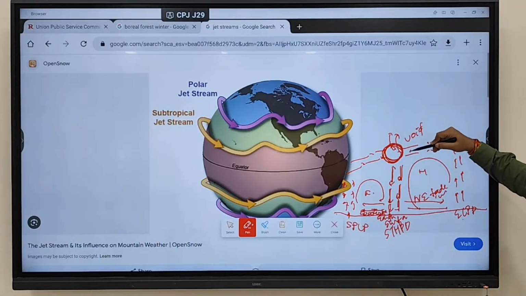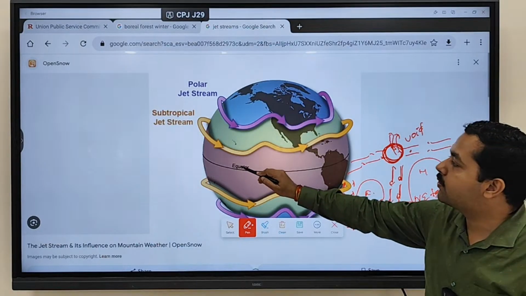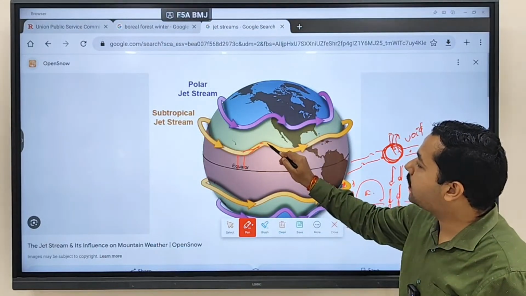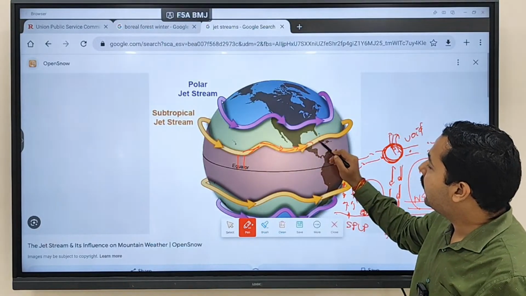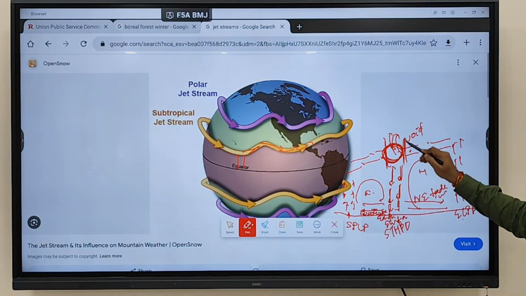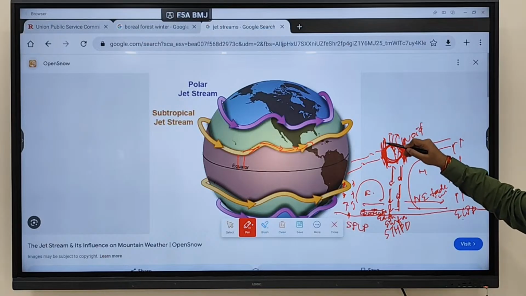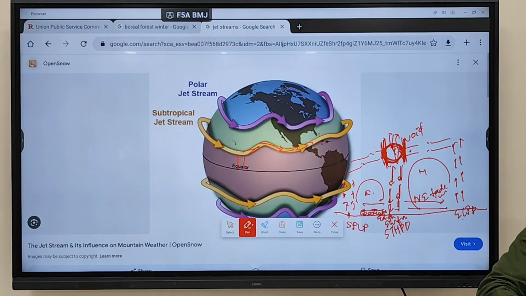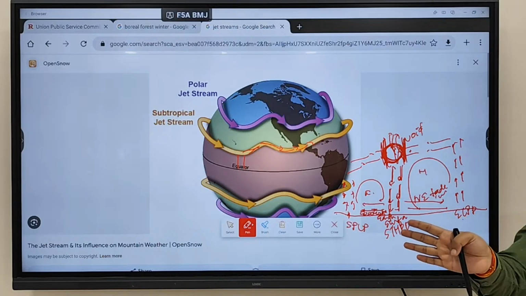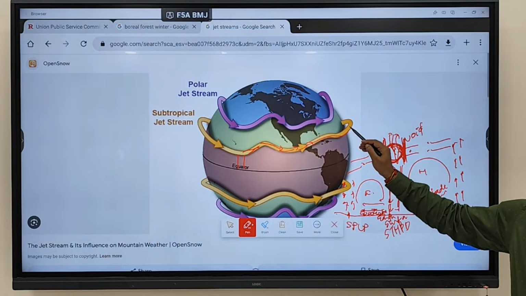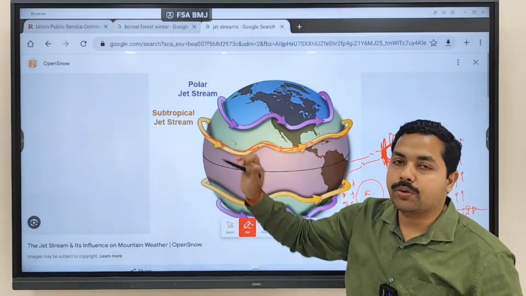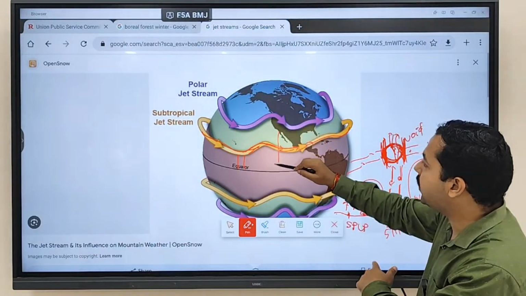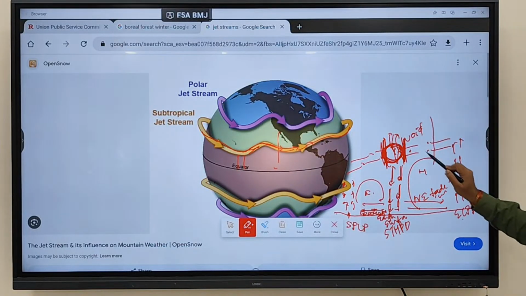Now this wind is deflected in this space only. This wind that is coming from this side is deflected in this void only, and that's why you see a narrow concentrated band. Why are they moving in a narrow concentrated band? Because they are deflected in this band only, where the space is being created. In the upper atmosphere, where the space is created, they are deflected in that region only. That's why they move in a narrow concentrated manner, not in a wide manner,